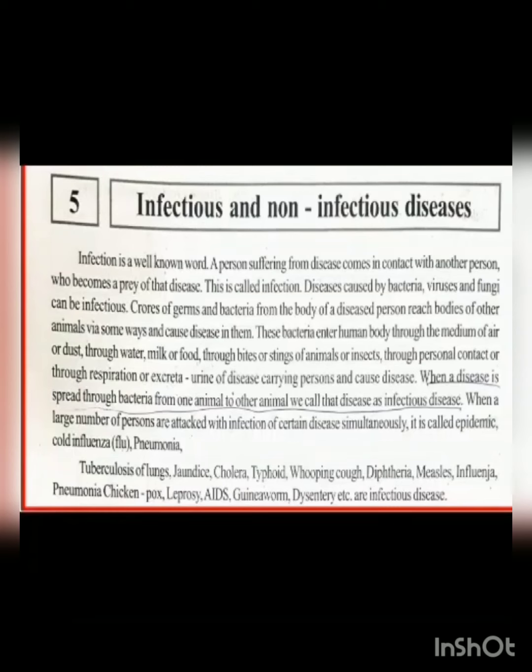Germs and bacteria from the body of a diseased person reach the bodies of other animals via some way and cause disease in them.